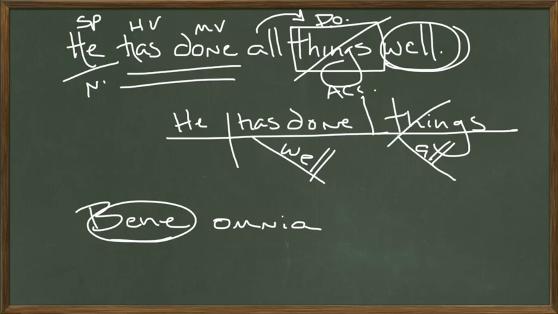We've already answered that question. What has he done to all things? He has done, fecit. Bene omnia fecit. He has done all things well. Bene omnia fecit. We've replaced the noun with this adjective here. That's called a substantive adjective.